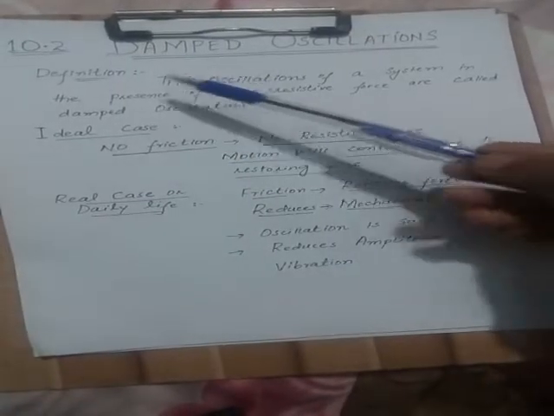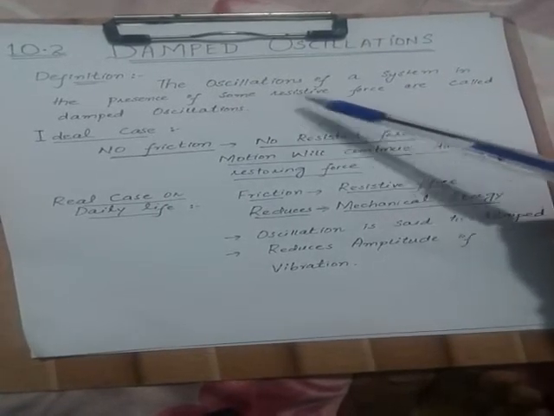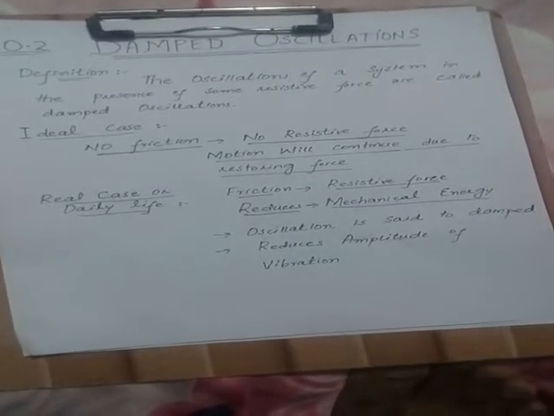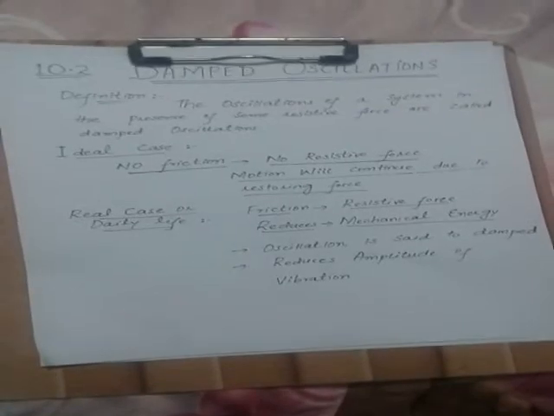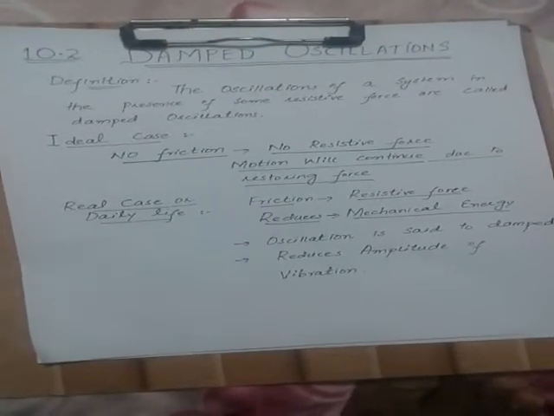So first of all we will discuss the definition of damped oscillation, that is, oscillations of a system in the presence of some resistive force are called damped oscillations. It means there is a resistive force in these oscillations which will progressively decrease the amplitude of the oscillation, and the system will come to rest at last.